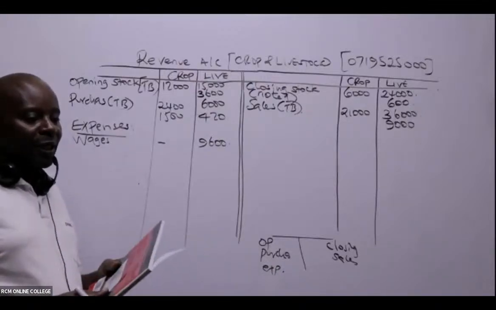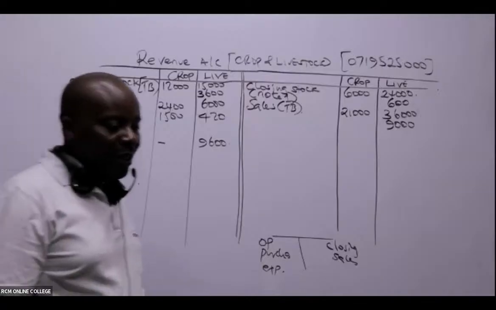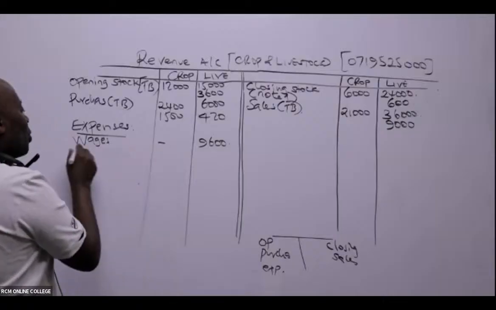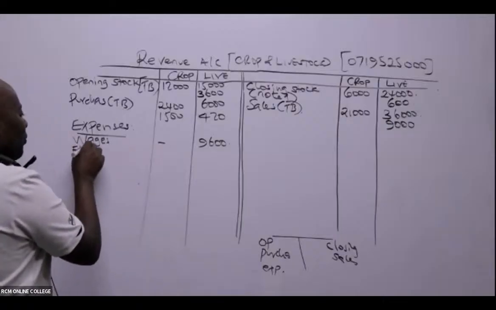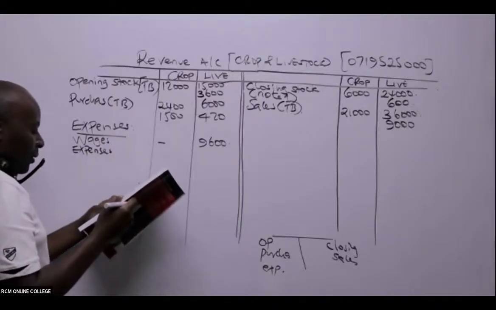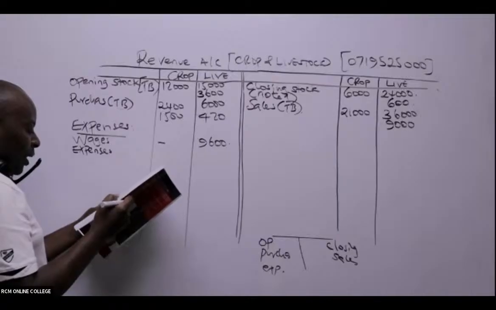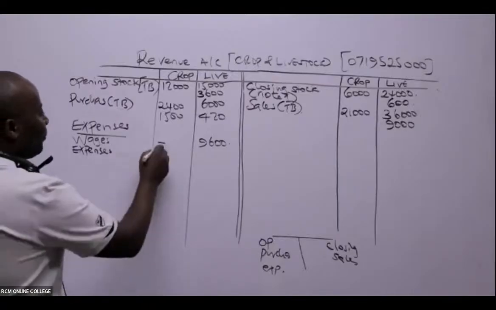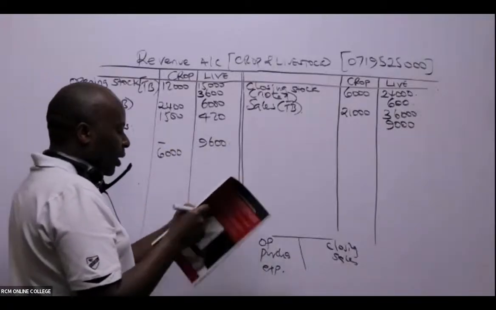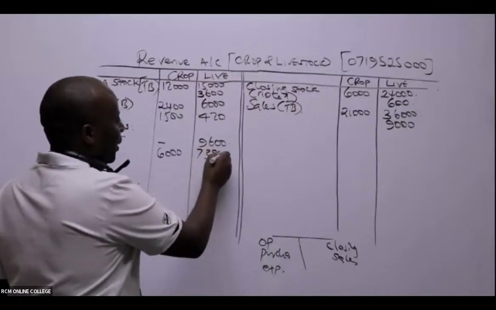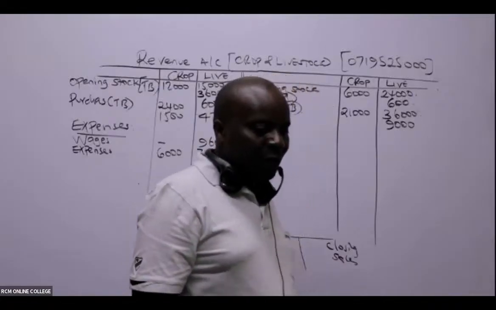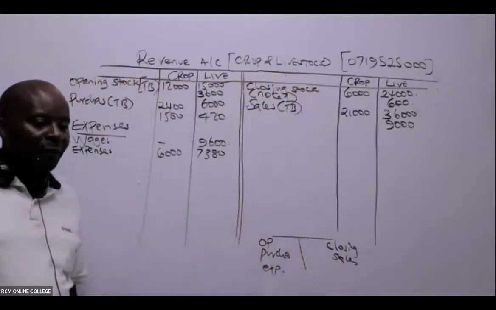Up to there, are we together, ladies and gentlemen? Yes, these are direct expenses. And then, of course, we have what they are calling expenses. They should have given this another name, but they are really direct because I can see their traceability. Expenses for crops, 6,000, and expenses for livestock, 7,380.